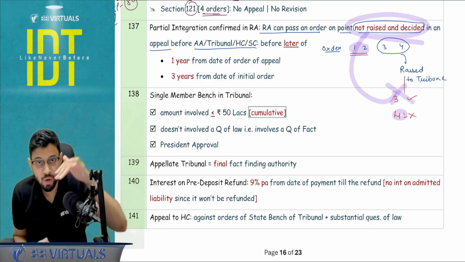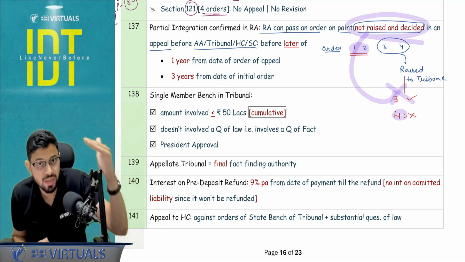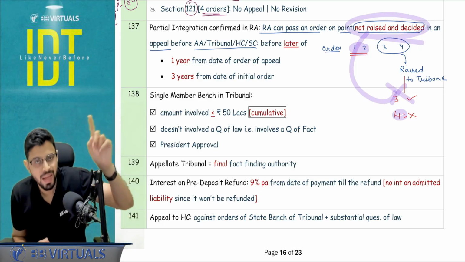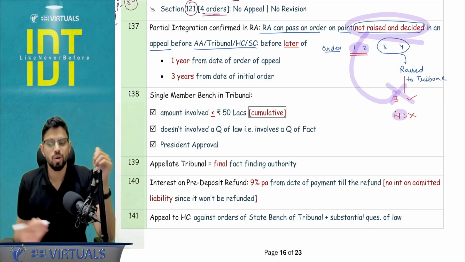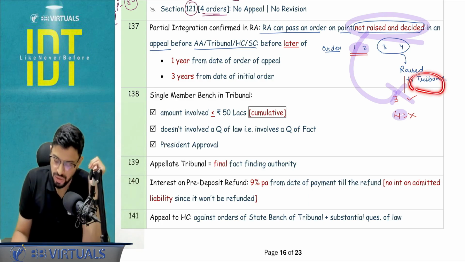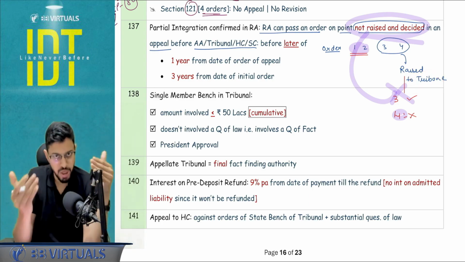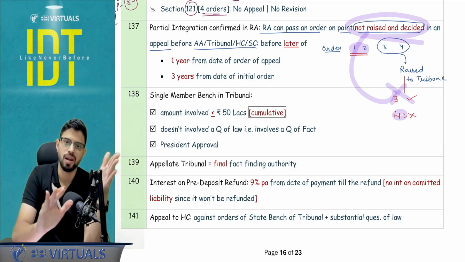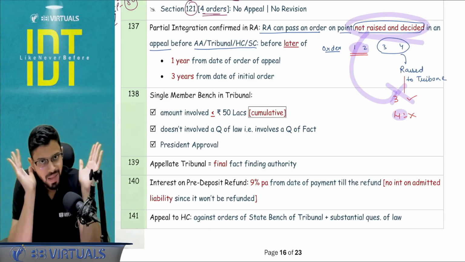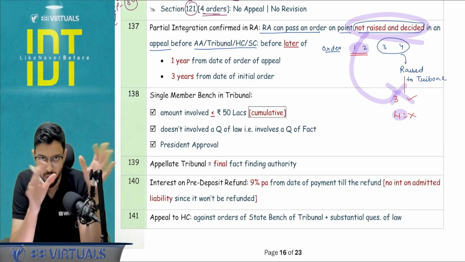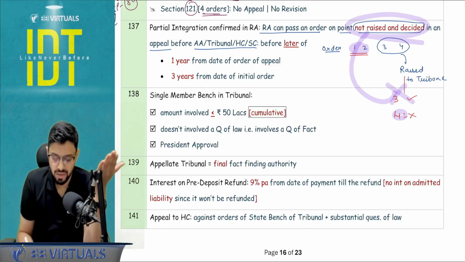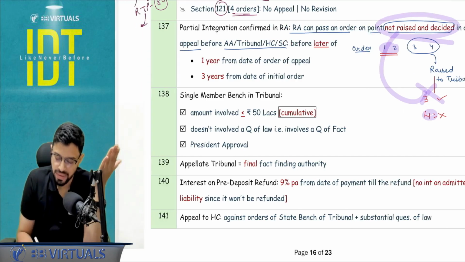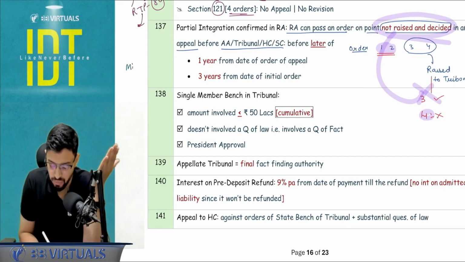And what is the time limit for such orders? Where it wants to revise the order related to points which have been appealed, it is 3 years, that is the normal time limit, or 1 year from the order in appeal, because then this particular order of the tribunal will come, and the revisionary authority can check what is raised and decided, and on other matters it can go for the revision. But the time limit is 3 years from the original order, or 1 year from the date of order in appeal, whichever is later. So basically, in other words, the revisionary authority wants a minimum of 1 year to act upon it.